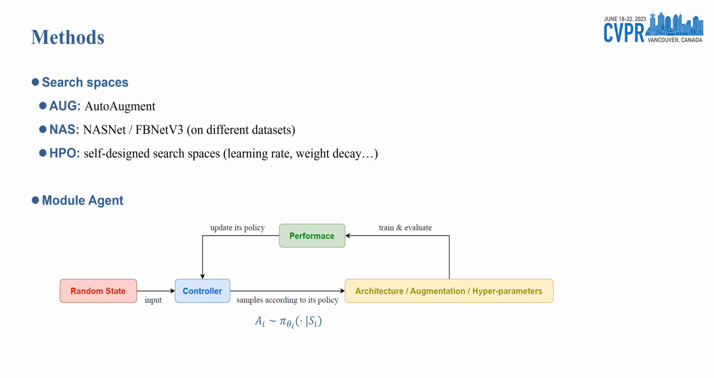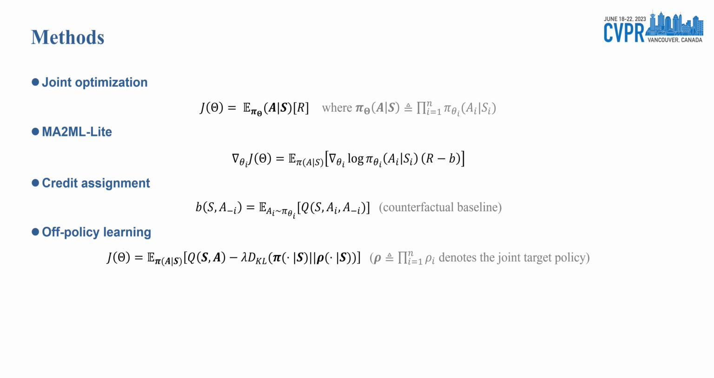We first define a search space, as shown here. For each module, we implement a controller to sample different choices according to its policy network. Each agent takes a random state as input and outputs a selected action. After all actions are determined, we train a network with the search pipeline settings on the image classification task for several epochs and evaluate top-one accuracy on the validation set. We take the accuracy as the reward for all agents. The objective is to maximize the expected reward.